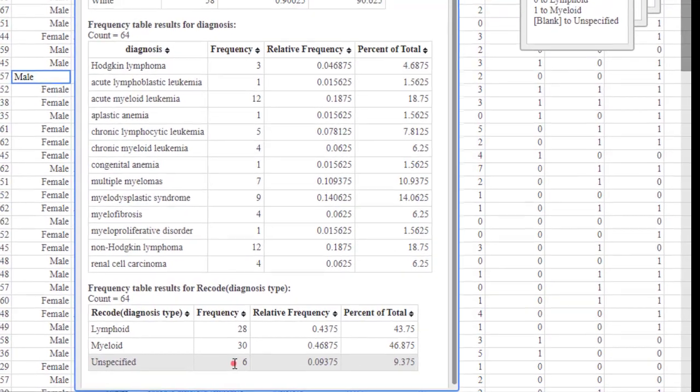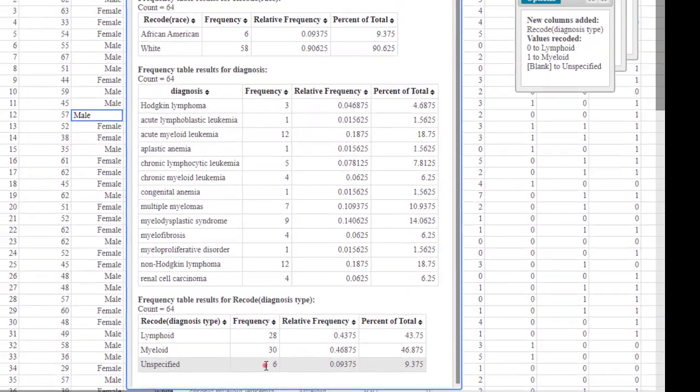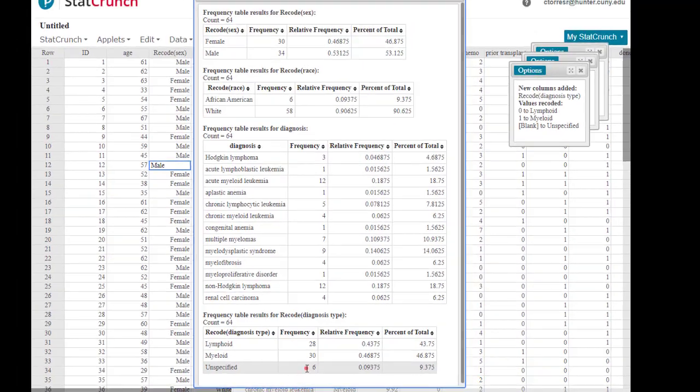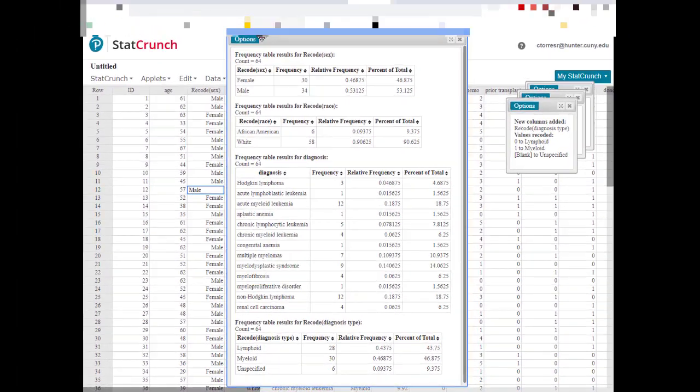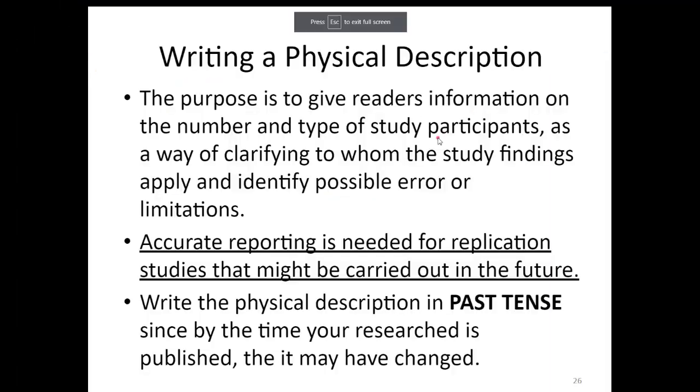All right, so here we have all the information about these patients, and we want to start writing up what we know about them. Let's go quickly back here and talk about writing a physical description. The reason why we write a physical description is because we want to give readers information on how many people are in the study. Remember, small sample size, there's a lot of error with a small sample size. Here we have 64 people. It's not a huge sample size, but it's not like 5 people, okay? So they have an idea of how many people are there.